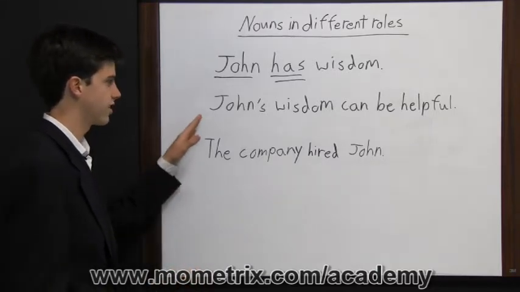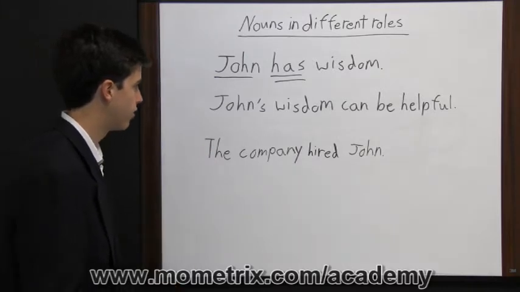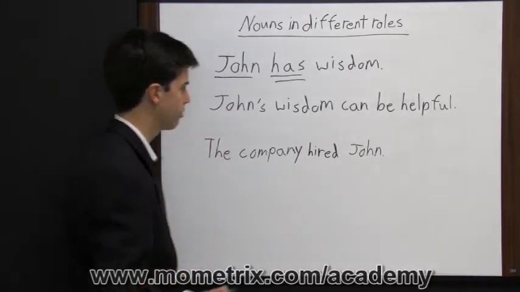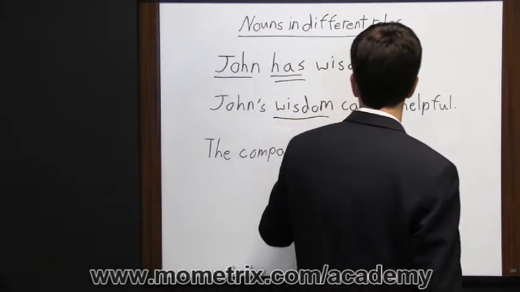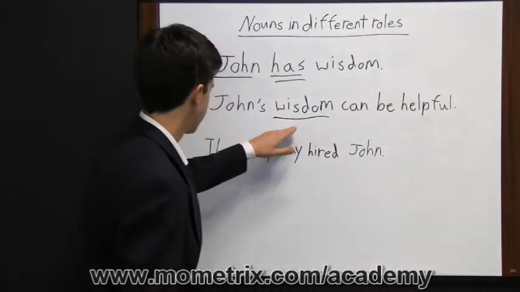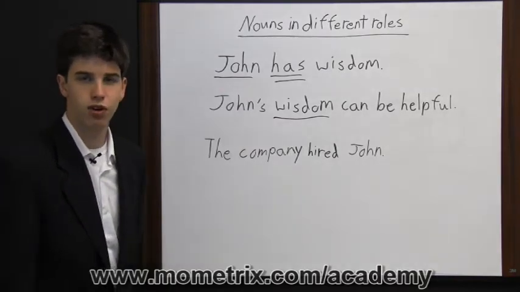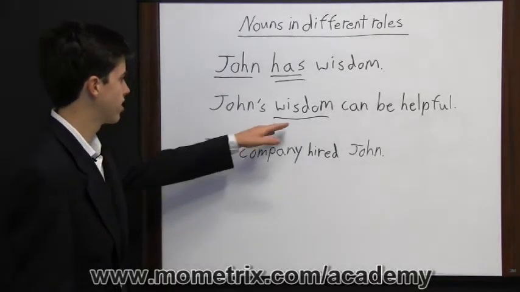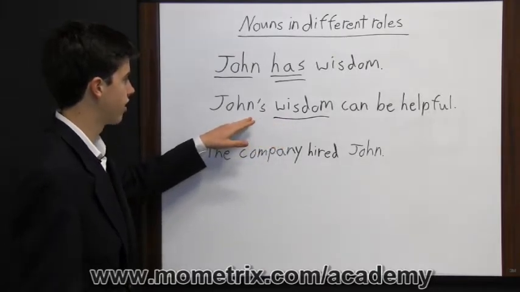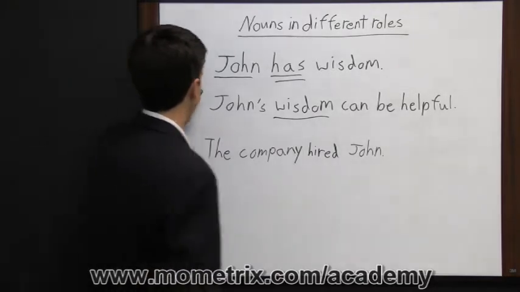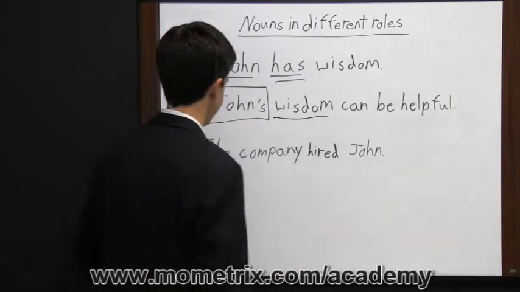Now look at this next sentence. John's wisdom can be helpful. What's the subject here? You may be tempted to say John's, but the subject is actually wisdom. So if the subject is wisdom, then what role is John's playing? Well, John's is the possessive form of John. It's describing the wisdom. It's saying that the wisdom belongs to John because it's John's wisdom. So here you see John's playing a possessive role in the sentence.